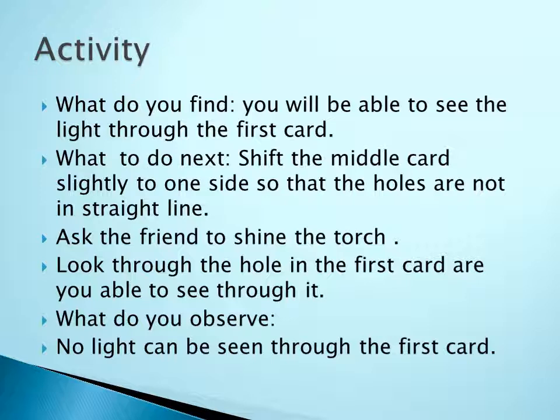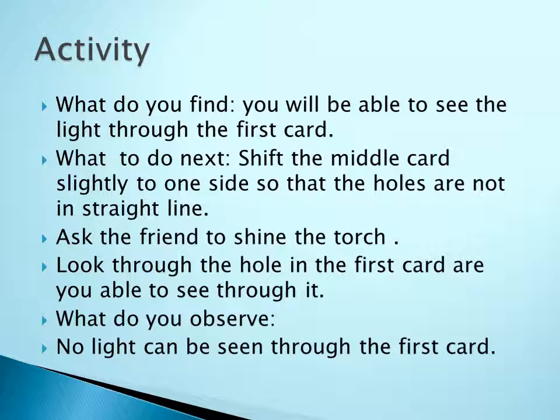Okay, now what to do next? So now shift the middle card slightly to one side, so that the holes are not in a straight line. अब ये क्या करना है, मिडिल में एक कार्डबोर्ड है उसको थोड़ा सा हटा दो. Okay, so the holes should not be in a proper line. Now again ask your friend to shine the torch. Now again look through the hole in the first card. What will you be able to see? So no light can be seen through the first card.